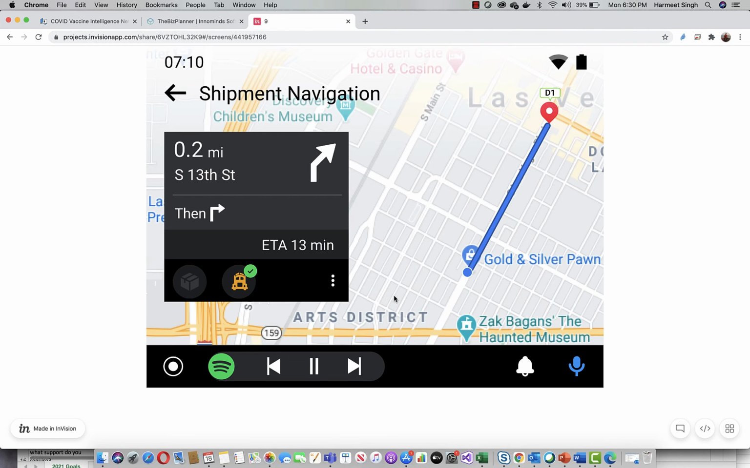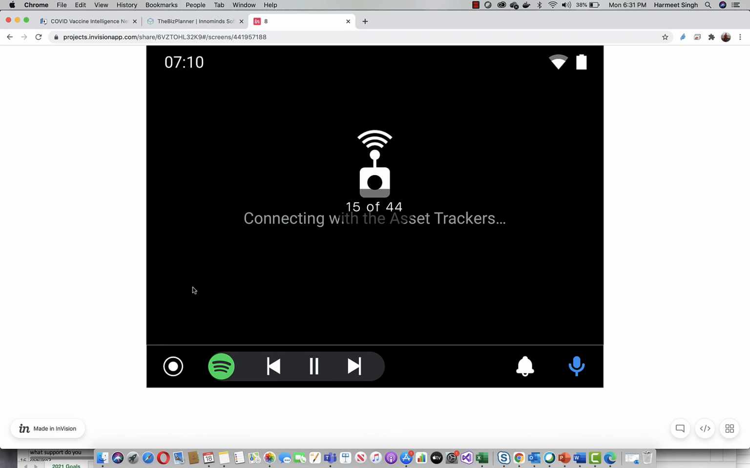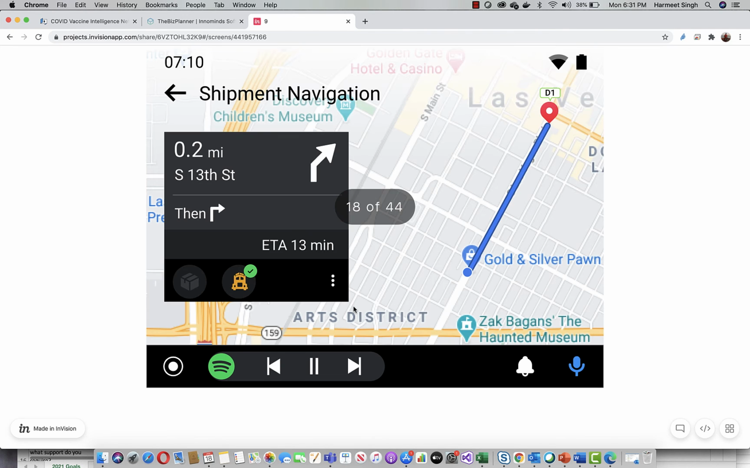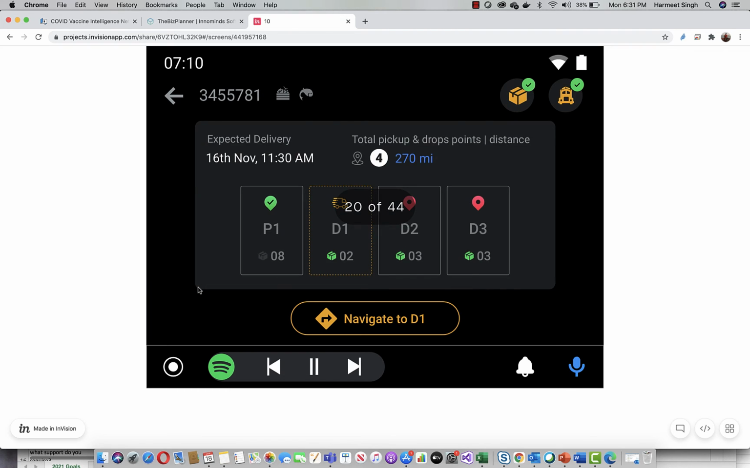Right. So now the driver is in a shipment navigation mode, and the next point is delivery 1. The driver has to go to delivery 1. Okay. Now at this point, you see, the goods tracking has also started. Why? Because we clicked on the start shipment button, the start delivery button over here, and that enabled the cold chain tracker to start sending telemetry data. Okay, now at this point you'll start navigating to D1, right?